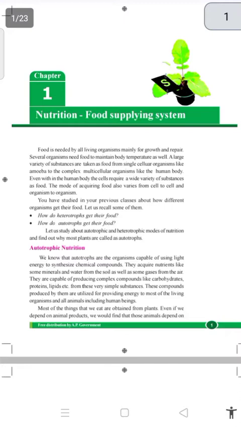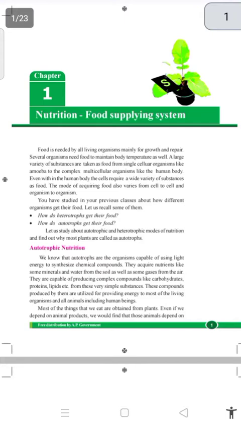Autotrophs prepare their own food through the process of photosynthesis. Let us study the modes of nutrition and find out why most plants are called autotrophs. You all know that all plants give food. This is the action of photosynthesis.